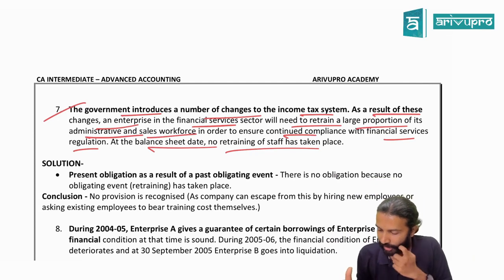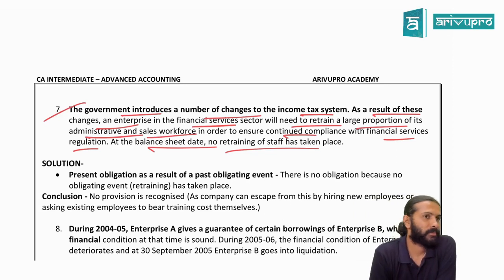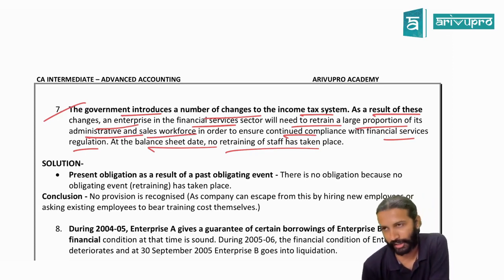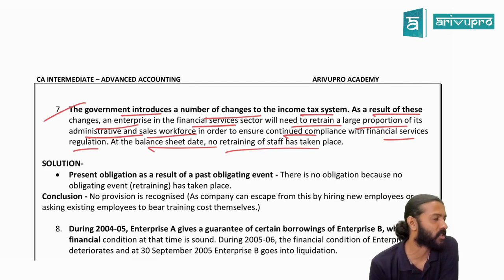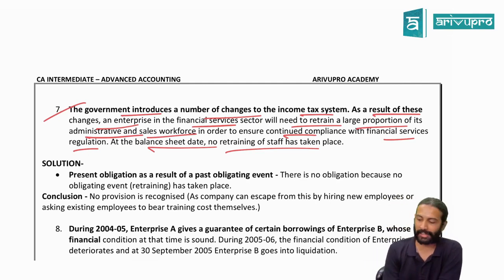It is not an obligation that government says to give training. Somebody is saying it is not an obligation. Others? You are missing on the term obligation. That is the reason I said one of the key words for provision or contingent liability is obligation. You're not stressing enough on obligation. That is the reason you're giving me incorrect answers or incorrect justifications.